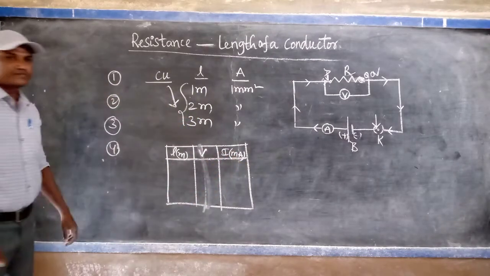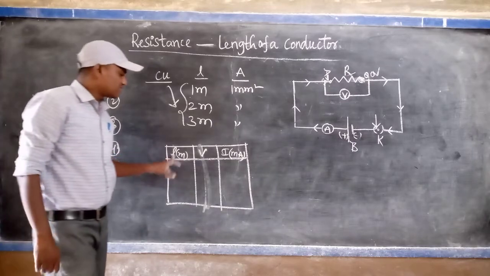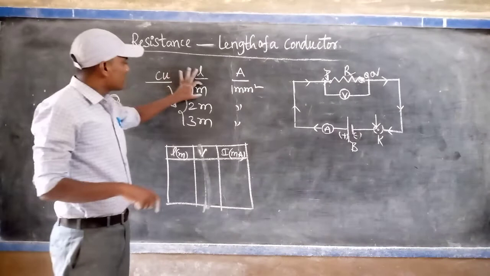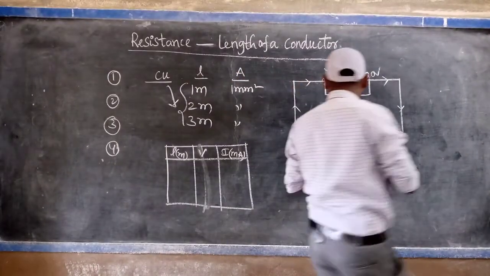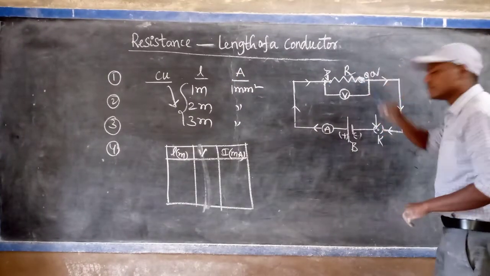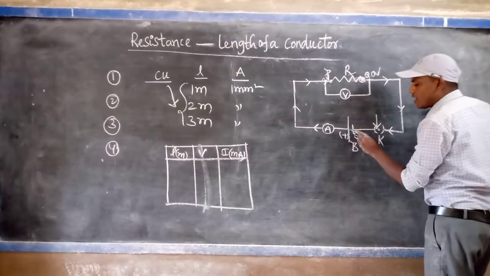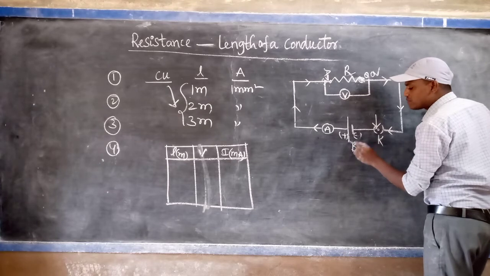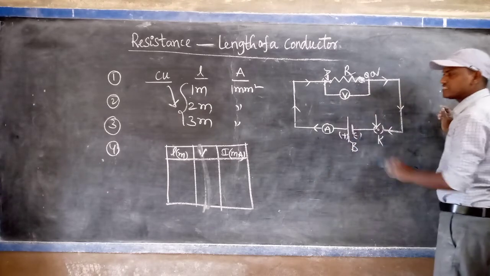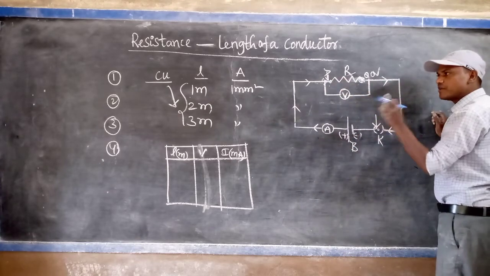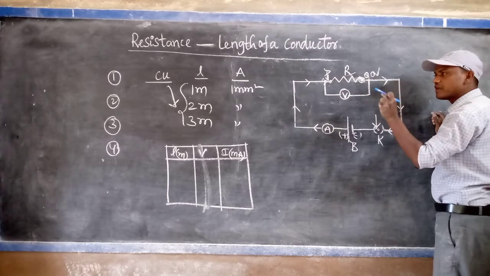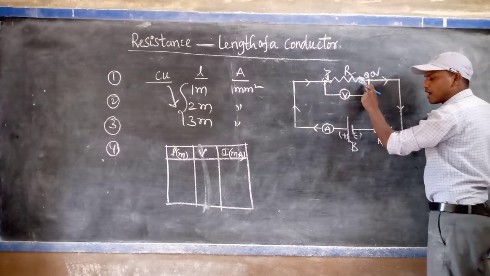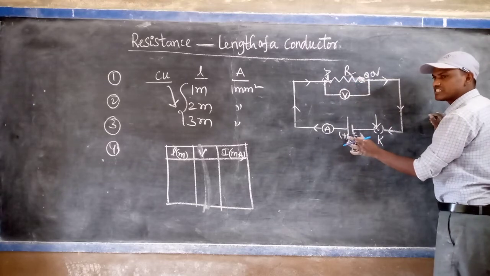Listen very carefully. L is the length. First of all, the 1 meter length of the copper wire is placed between the PQ gap in the circuit, and keep the constant potential difference, means keep the constant voltage in the battery. Throughout this experiment, when you place the 1 meter, 2 meter or 3 meter wire between the PQ gap, don't change the potential difference in the battery.